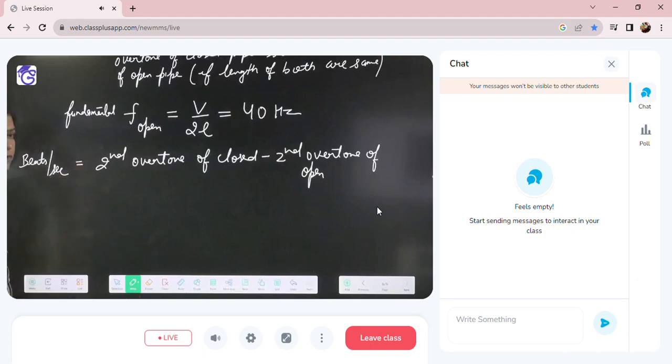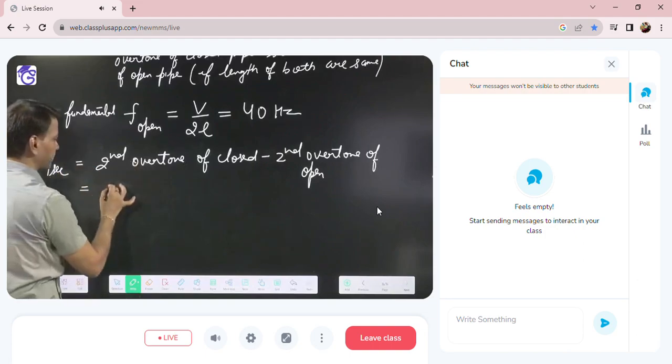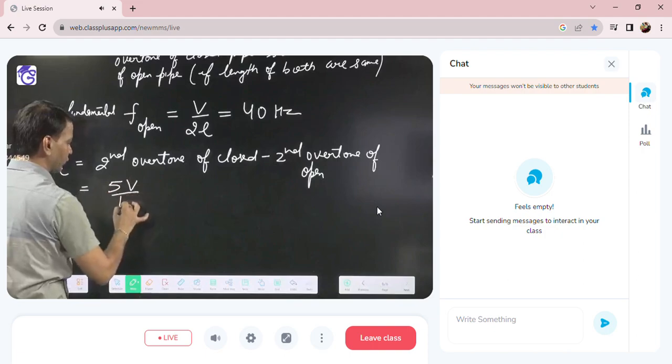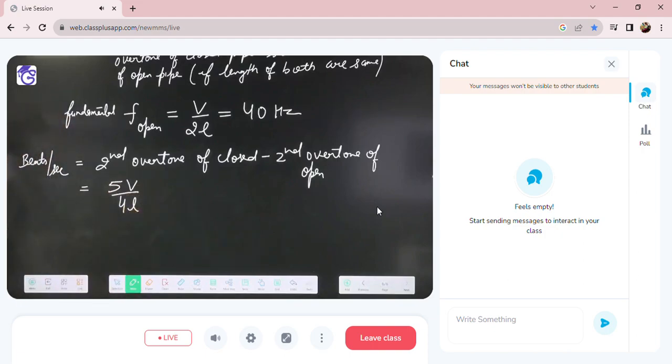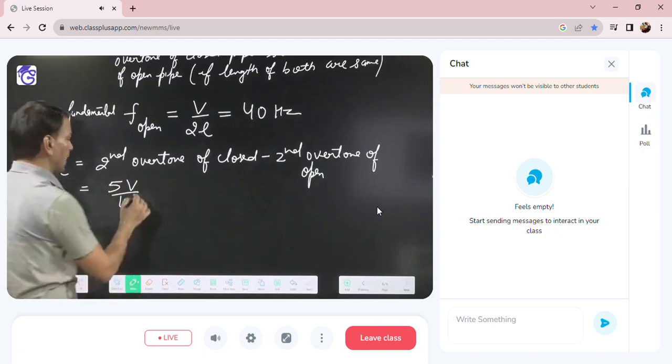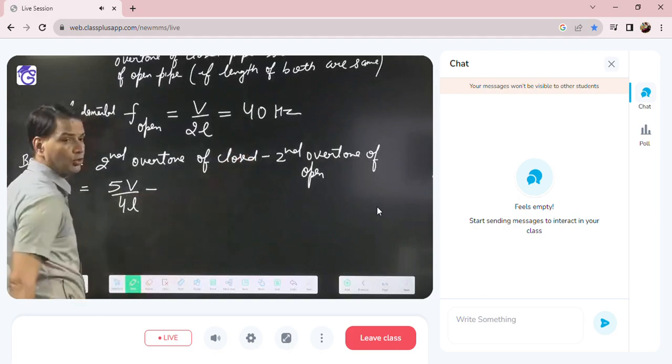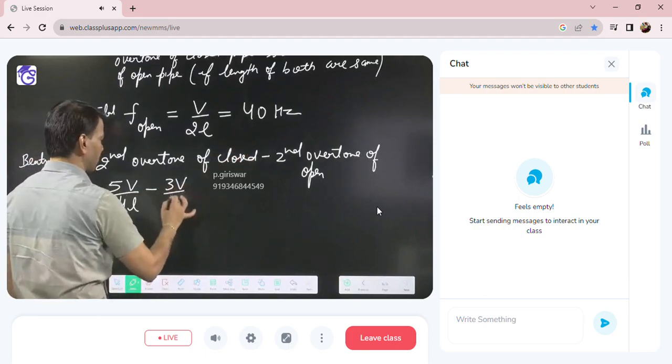Now the second overtone of closed means the fifth harmonic, so 5V by 4L, since the fundamental of the closed pipe is V by 4L, minus the third harmonic of open, 3V by 2L.